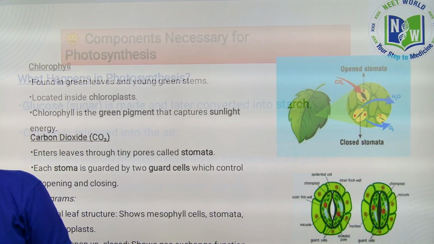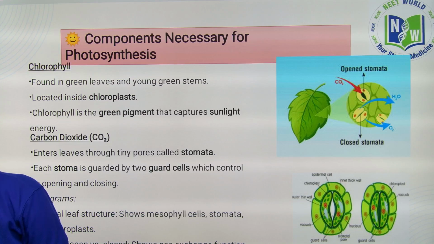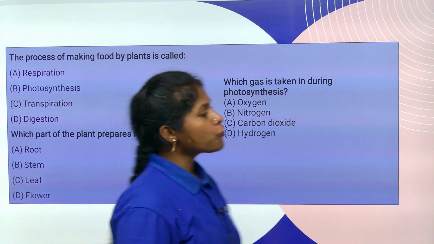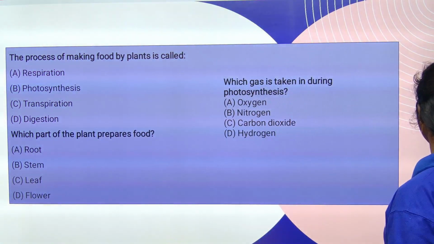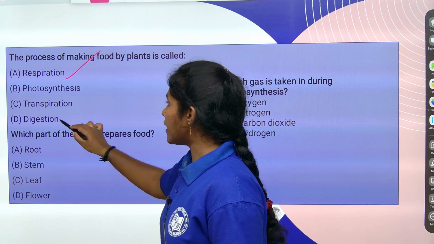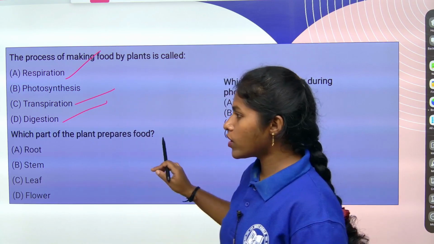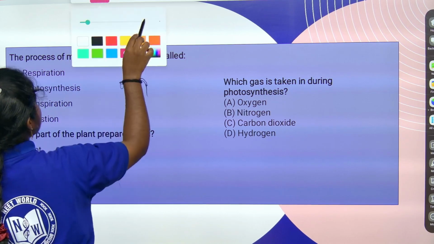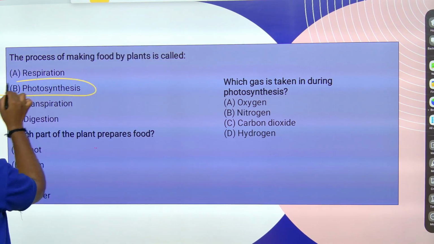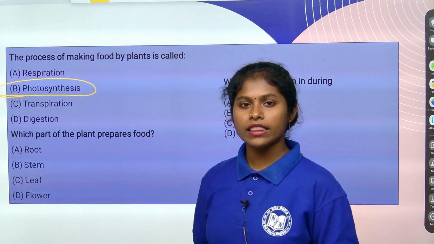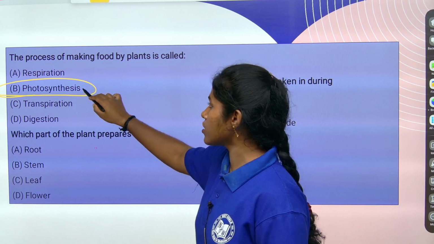Let's solve some questions, children, before going to the components necessary for photosynthesis. Let's solve some questions and end the class today. The process of making food by plants, the plants preparing their own food, we call it respiration, digestion, transpiration or photosynthesis? What is the answer, children? Are the questions visible? Okay. The answer is photosynthesis. The process of making food by itself, we call it photosynthesis, right?